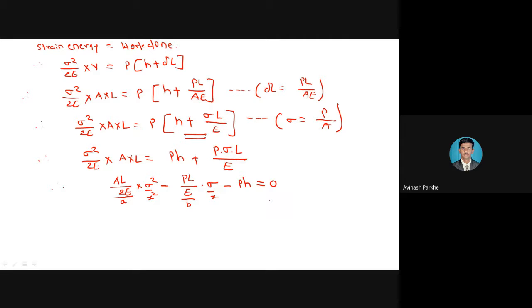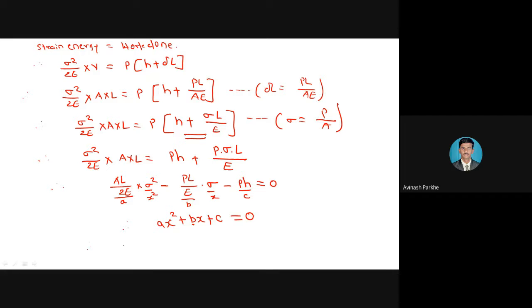And this particular total value, which is minus pH, means your C value, means you are having the formula that is AX square plus BX plus C is equal to 0. A means AL upon 2E. X square means sigma square. PL upon E means your B term. Only sigma means your X. And this minus pH means your C value.